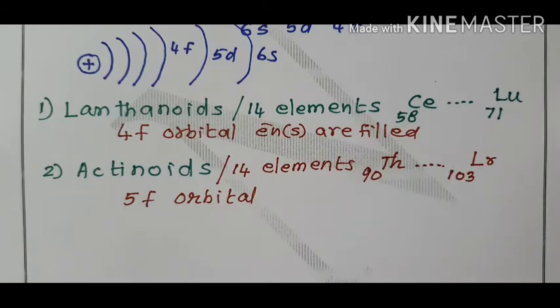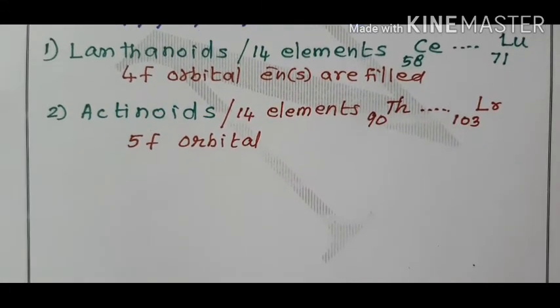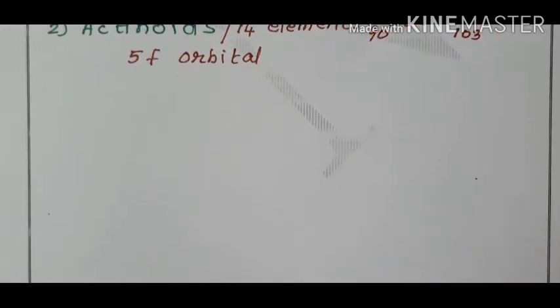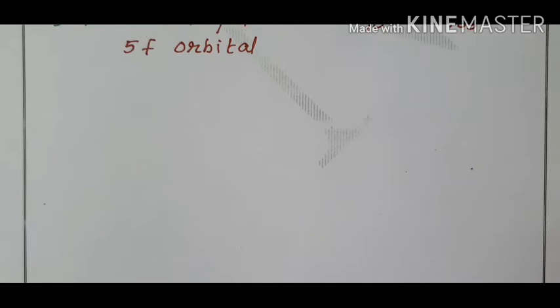Now, come to the other points. What is the position of lanthanoids and actinoids in the periodic table?